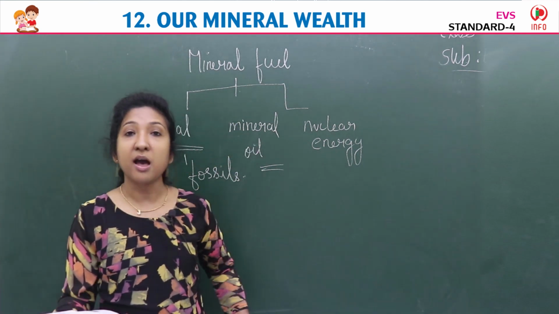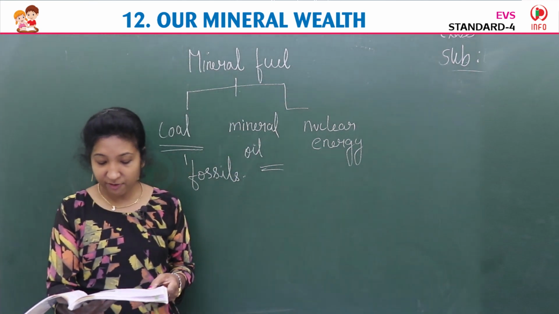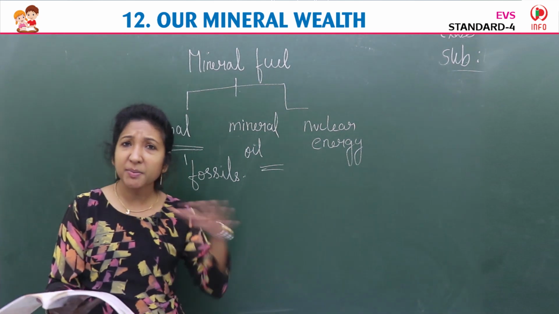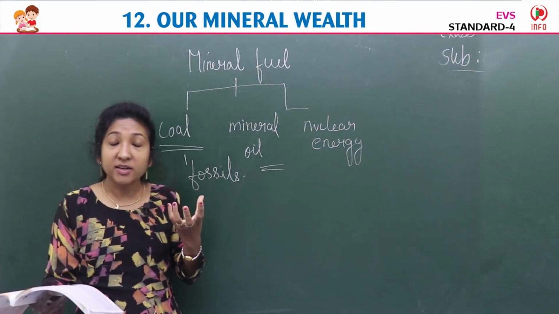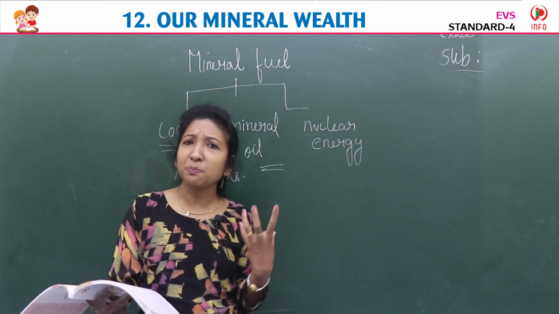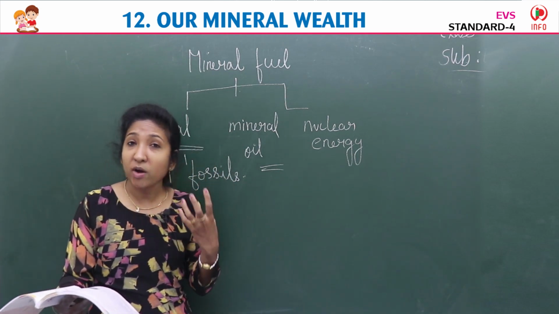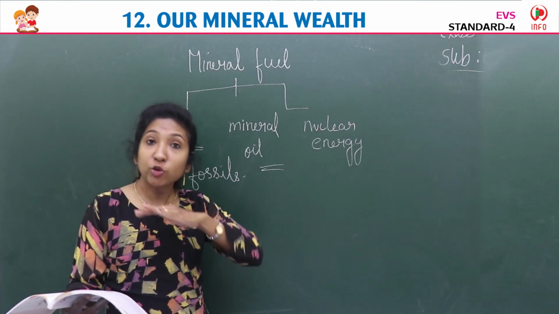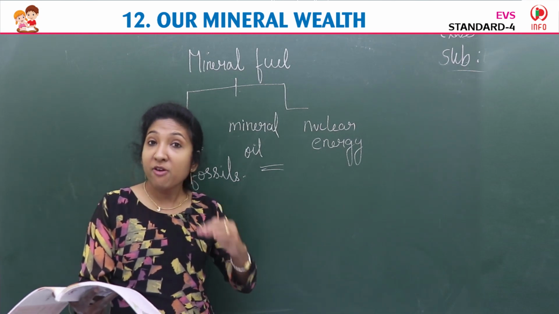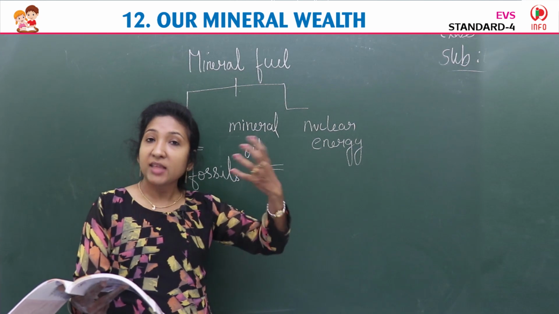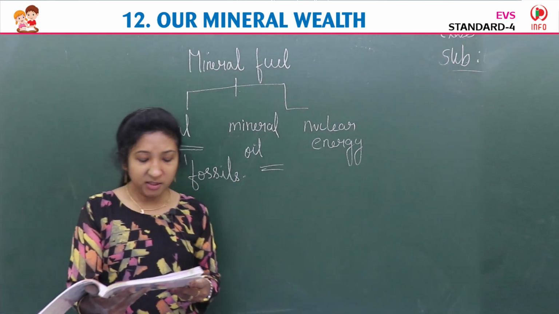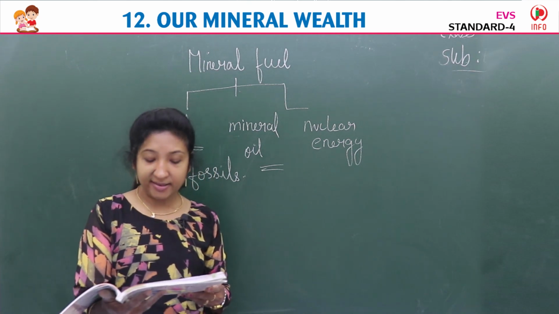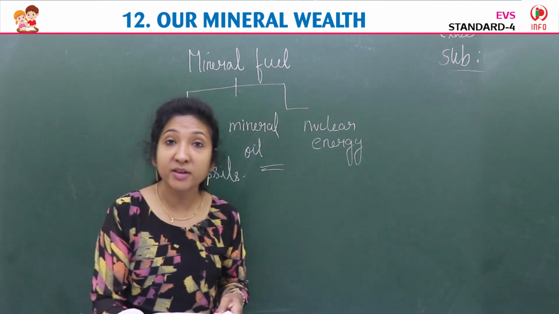We have to pump it out. It is refined in the refineries. Refined means when we get this mineral oil, it is not in a pure form. It contains many impurities. Some unwanted materials will be there. We have to clear it. We have to refine it. We have to clean it. So that process we do in refineries. And petrol, diesel, kerosene, Vaseline, paraffin, etc. are produced out of it.